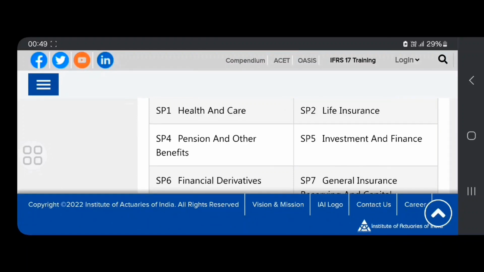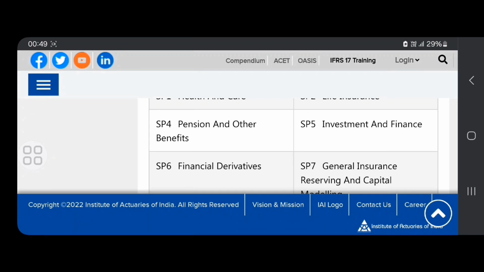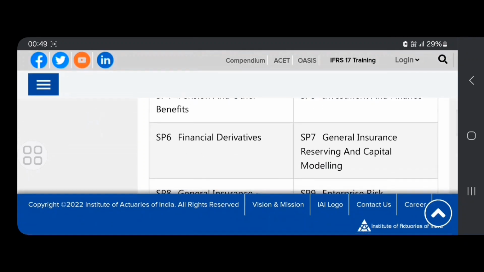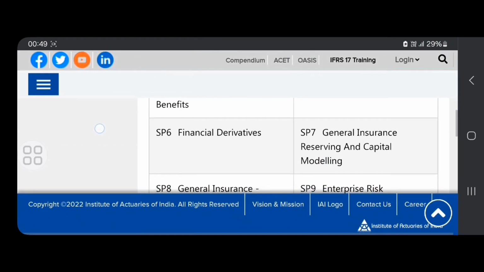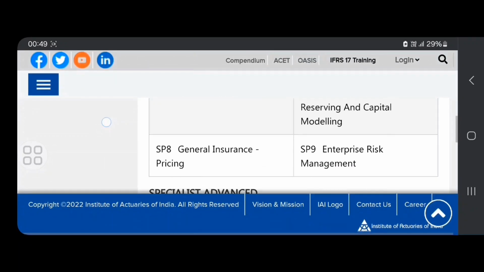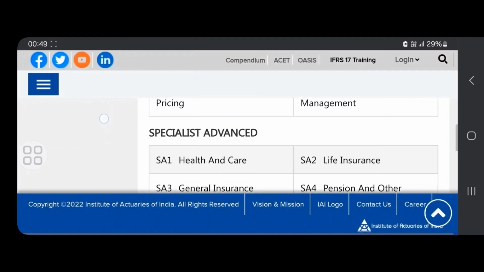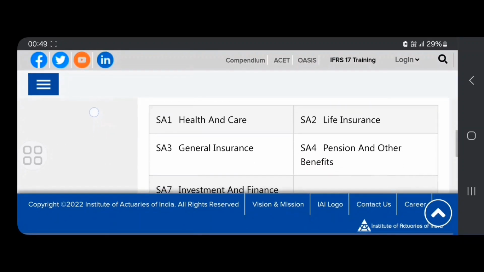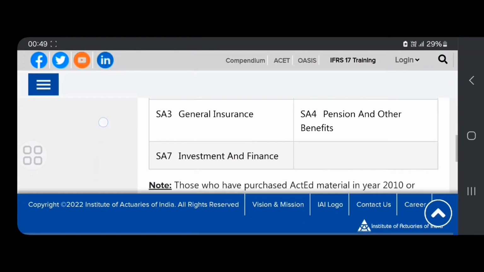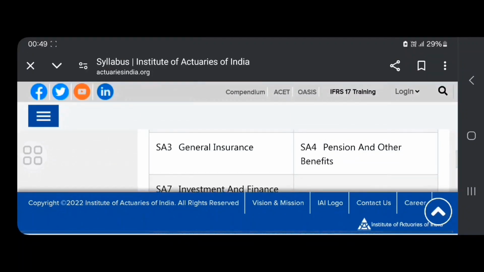Specialist principles: SP1 health and care, SP2 life insurance, SP4 pension and other benefits, SP5 investment and finance, SP6 financial derivatives, SP7 general insurance reserving and capital modeling, SP8 general insurance pricing, SP9 enterprise risk management. Specialist advanced: health and care, life insurance, general insurance, pension and other benefits, investment and finance.